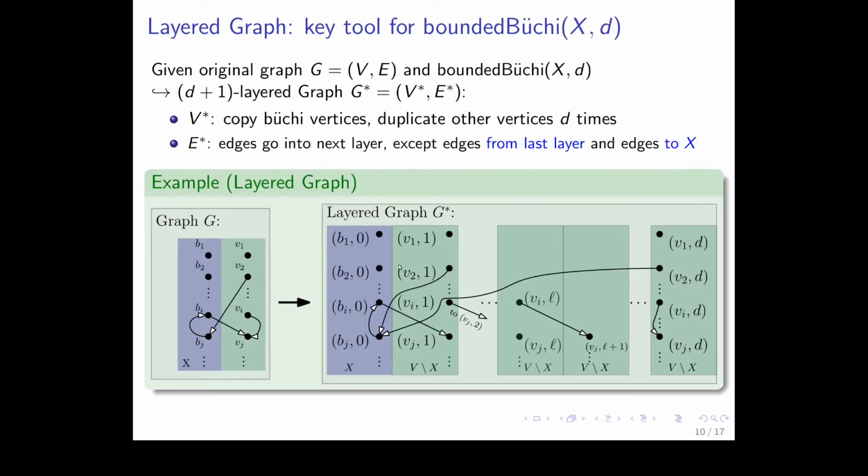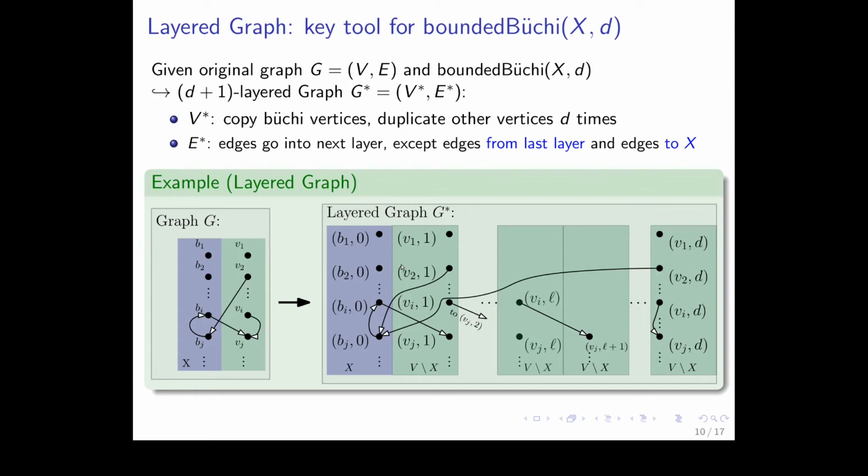So now let's dive right into it, and I will first explain the naive algorithm for graphs. To get this result, we need to first define a key tool which we use for solving the bounded Büchi objective. Given a graph G=(V,E) and a bounded Büchi objective (X, d), we construct the (d+1)-layered graph G star as follows. For V star, we copy the Büchi vertices, which are the vertices in X. I will call them Büchi vertices or vertices in X, to distinguish them from the other vertices. We copy them to the layered graph G star.